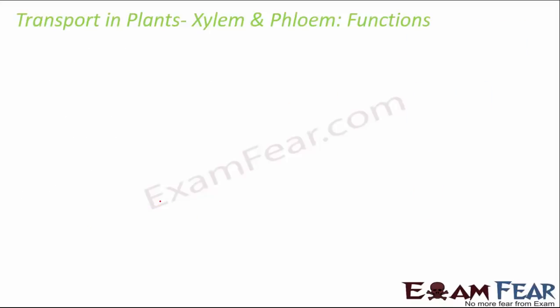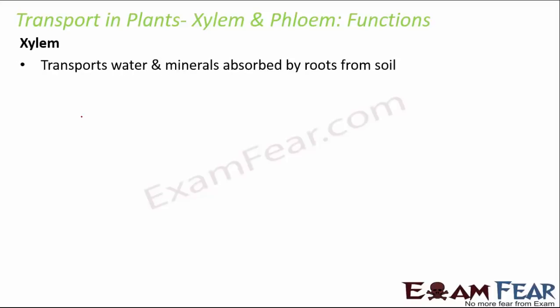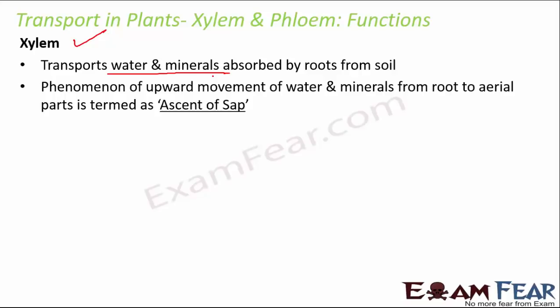Okay. Now let's talk about transport in plants. There we have the vascular bundles, xylem and phloem, which help in transportation. Xylem helps to transport water and minerals which are absorbed by the roots from the soil. This phenomenon of upward movement of water and minerals is known as ascent of sap.